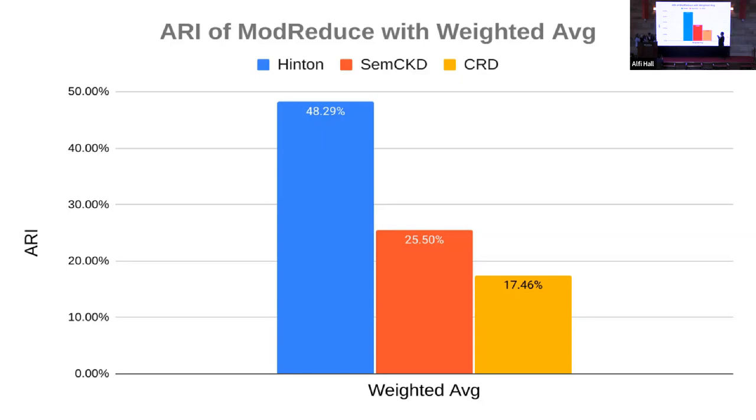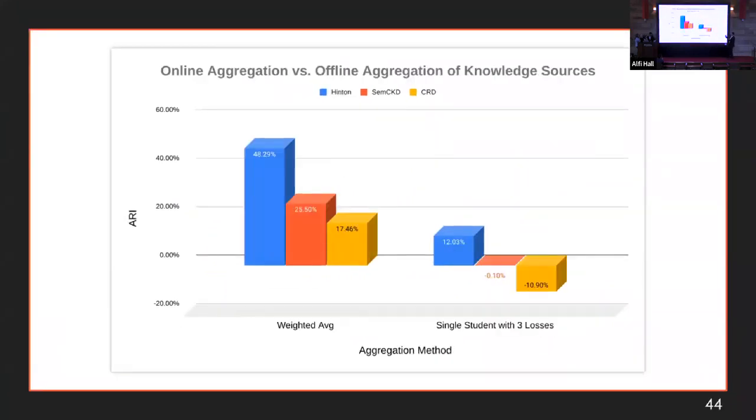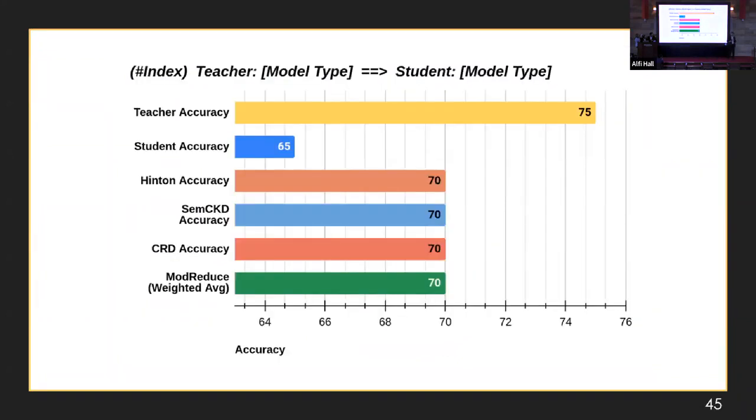Now let's examine the next slide, next slide, please. Okay, so this tells us the difference between offline aggregation, simply adding the offline knowledges from the different sources. And we can see it's not performing well on average, actually performing worse than the state of the art. However, when we aggregate the knowledge through online methods, through weighted averaging to be specific here, we can see that we are improving upon the state of the art. Now we will move on and explain more detailed results on our experimentation for weighted averaging.